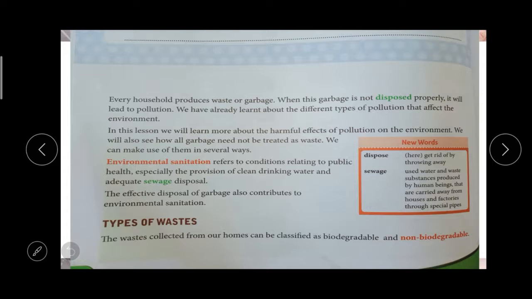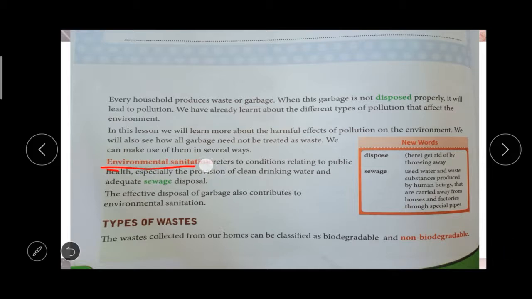If this waste product is not disposed of properly, it will lead to pollution. Already we have learned about pollution in your previous classes: water pollution, land pollution. So many pollutions are happening to all human habitats, right? In this chapter we are going to learn what the pollutions are that affect the environment, and how we can treat them.